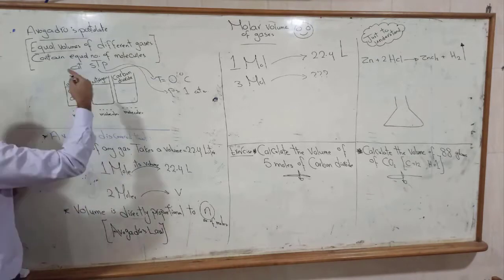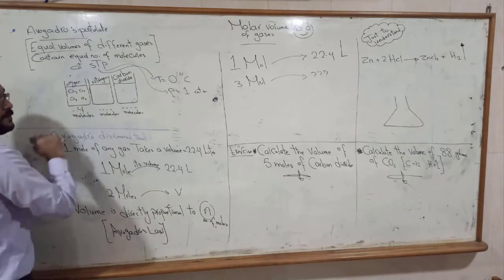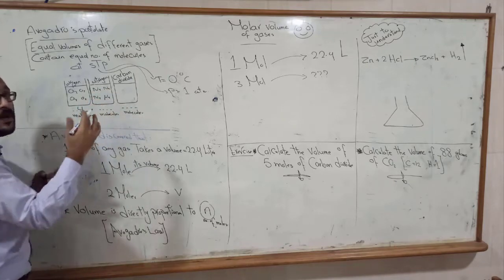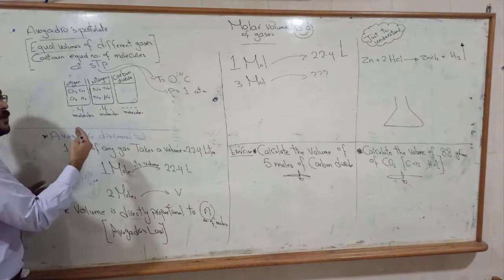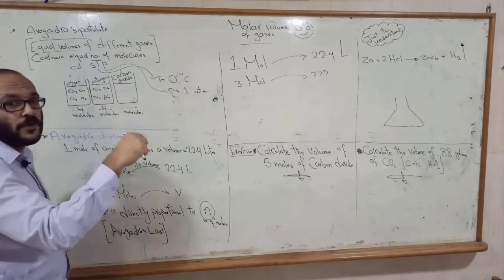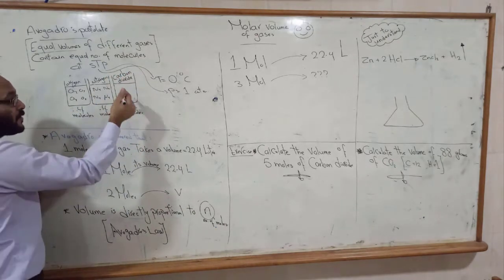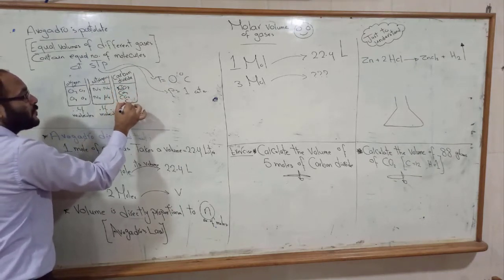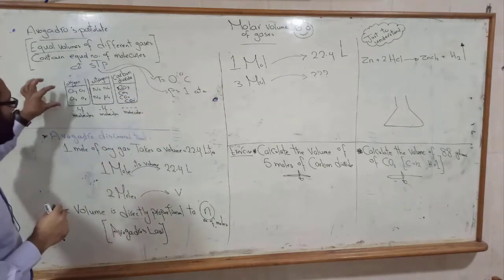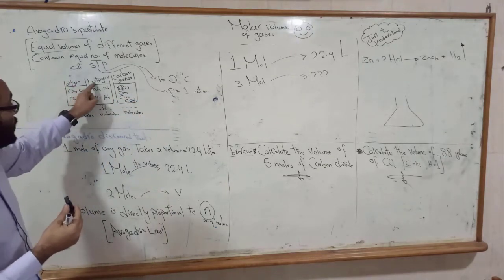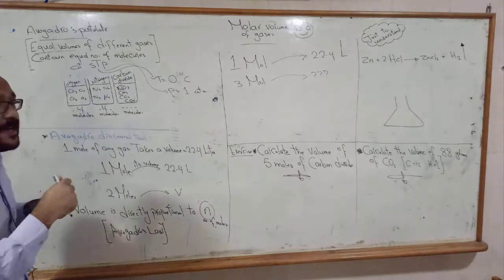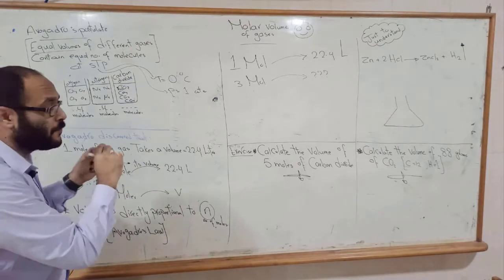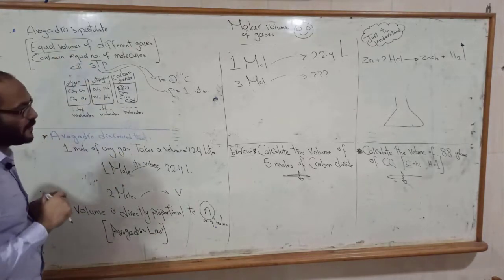Also, if we counted the number of molecules in the nitrogen beaker, they will be nitrogen, nitrogen, nitrogen, nitrogen. Also 4 molecules. In the carbon dioxide beaker, carbon dioxide, carbon dioxide, carbon dioxide, carbon dioxide. So if we have equal volumes of different gases, they have the same number of molecules. I'm trying to make you understand what Avogadro said.